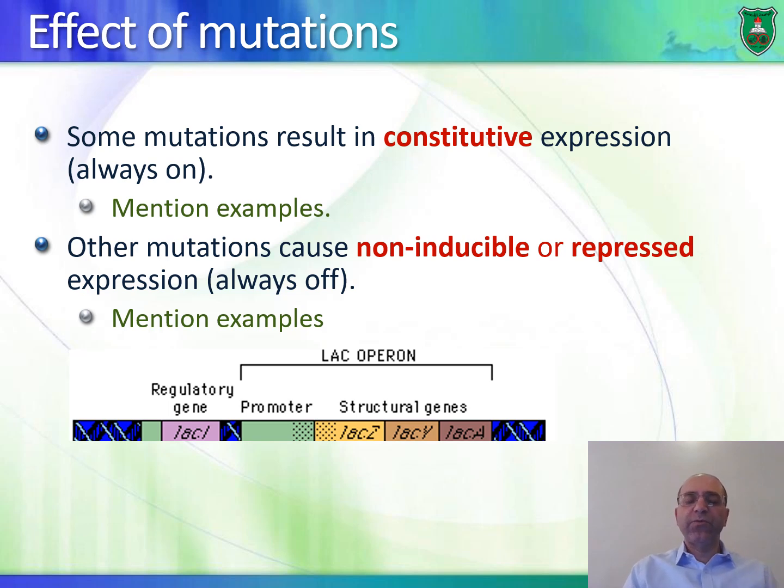So this is really how we understand the function of elements or the function of genes. What we do is create mutations in these genes, and we see the consequences. What happens if we do this? What happens if we do that? Okay, and this is how we understand how things work.